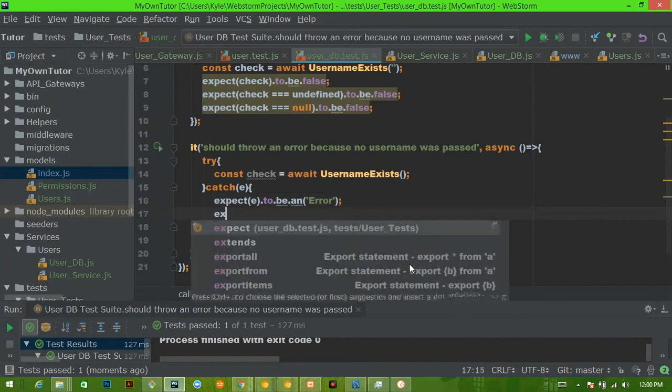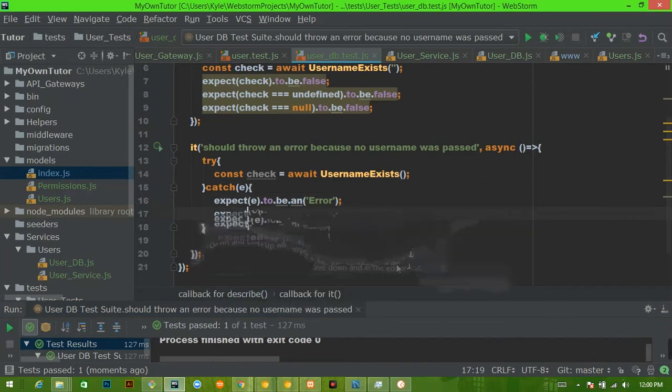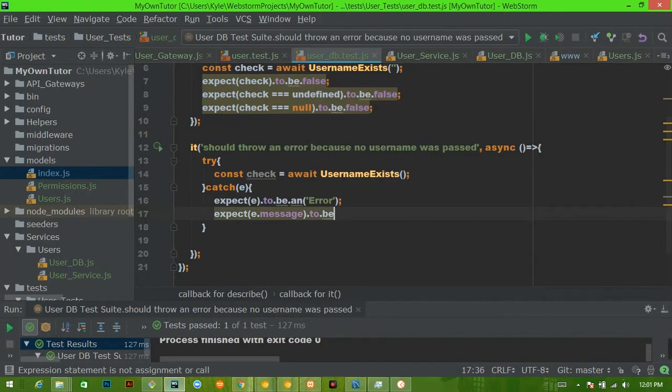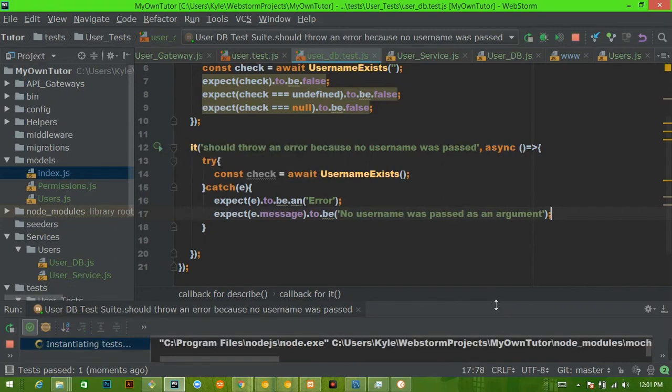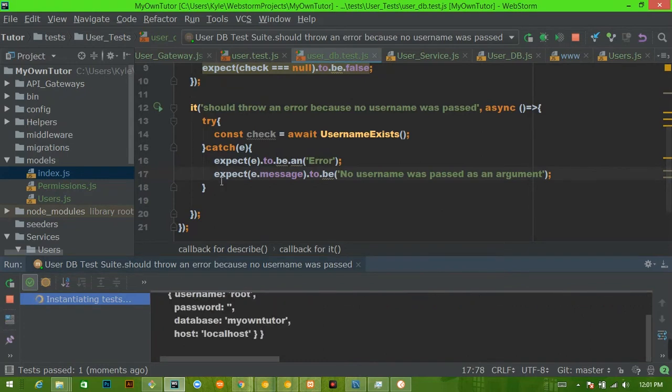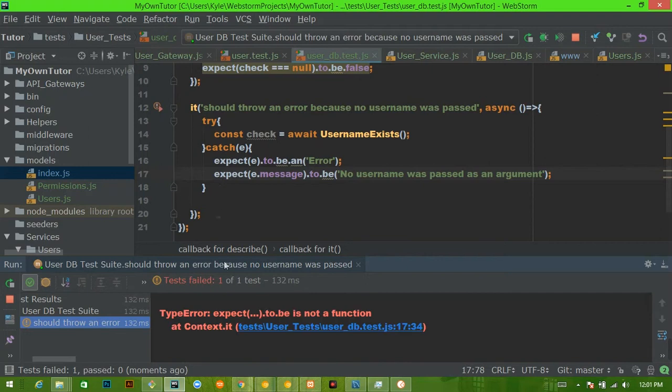We want to say expect e.message to be, and then let's say please provide, or no username was passed as an argument. Save that again, we run the test, and we should see it fail. So always, always, always run your tests right after you write them to make sure that they actually can fail.